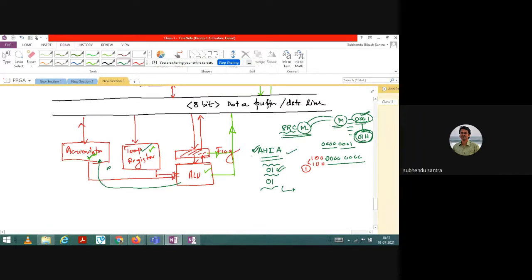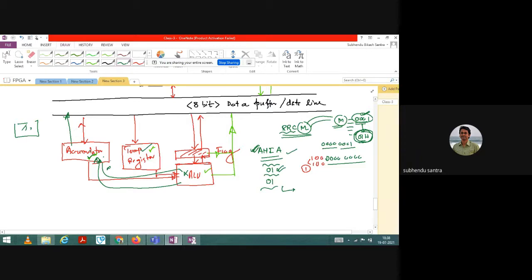Okay, so here fortunately I have done an ANDing operation of A. That means the data that is already present, you want to AND it with the same data. That ANDing operation will be done in the ALU, and the result once again will be stored here in the accumulator. Okay, and you can access it from the accumulator to the data buffer, and you can show it in a display. There is no problem.